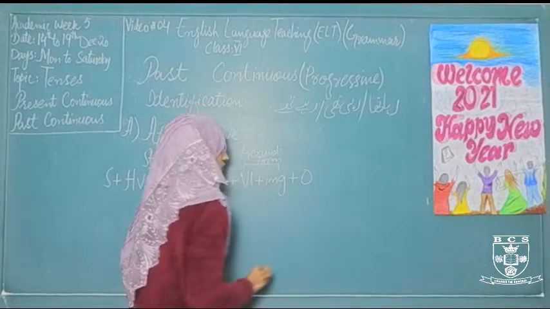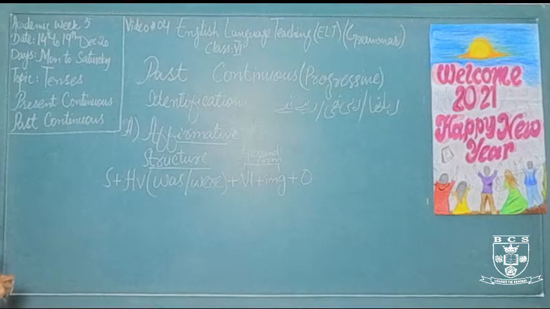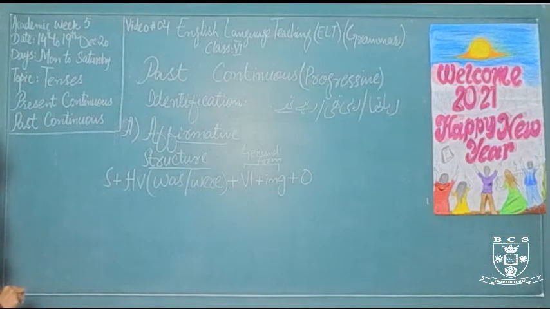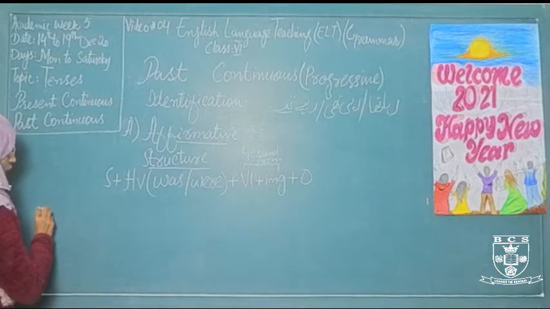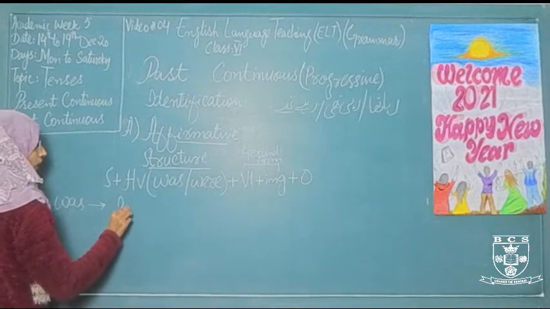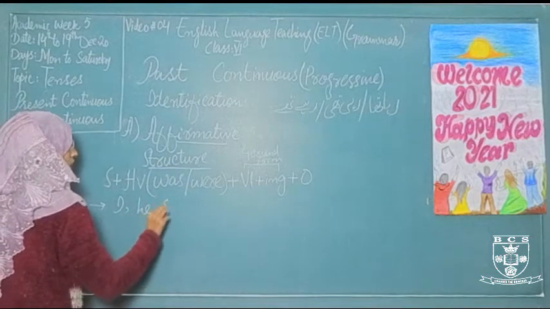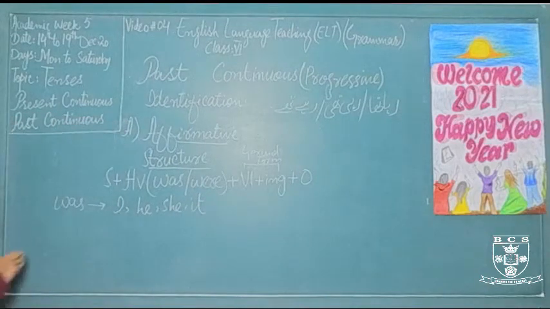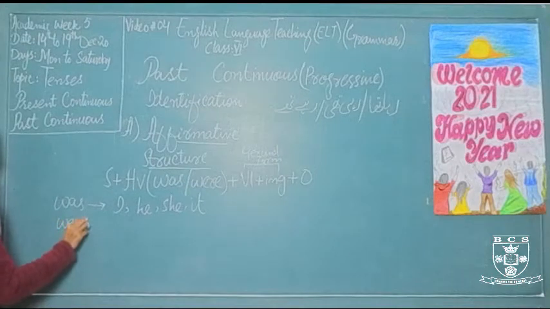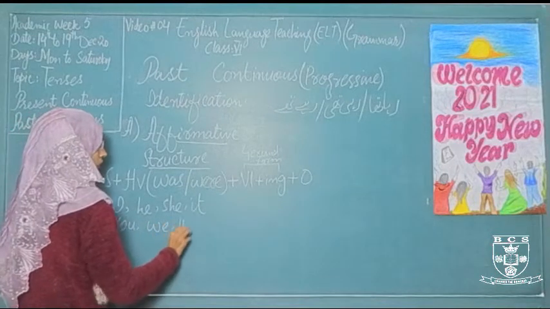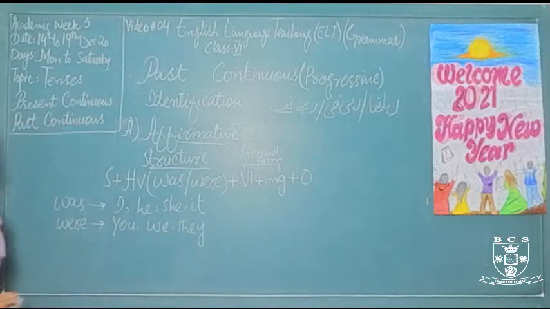And then object, the receiver of any action. Now before taking some examples to solve this structure, we should first know where we use was or were, and with which pronoun we use was or were. So let's discuss was. We use was with I, he, she, it, or any singular noun as a helping verb. We use were with you, we, they, or any plural noun as a helping verb.